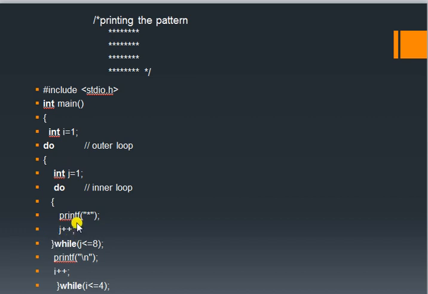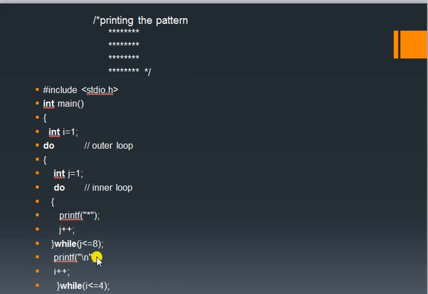Then increment j, so j is equal to 2 now. Then check whether j is less than or equal to 8. If the condition is true, it will go back here. Then again print a star, then j is incremented to 3. Then compare with 8, and if it is true, print again. Like that it continues until j becomes 8 and then j becomes 9. So it will go out of that loop.